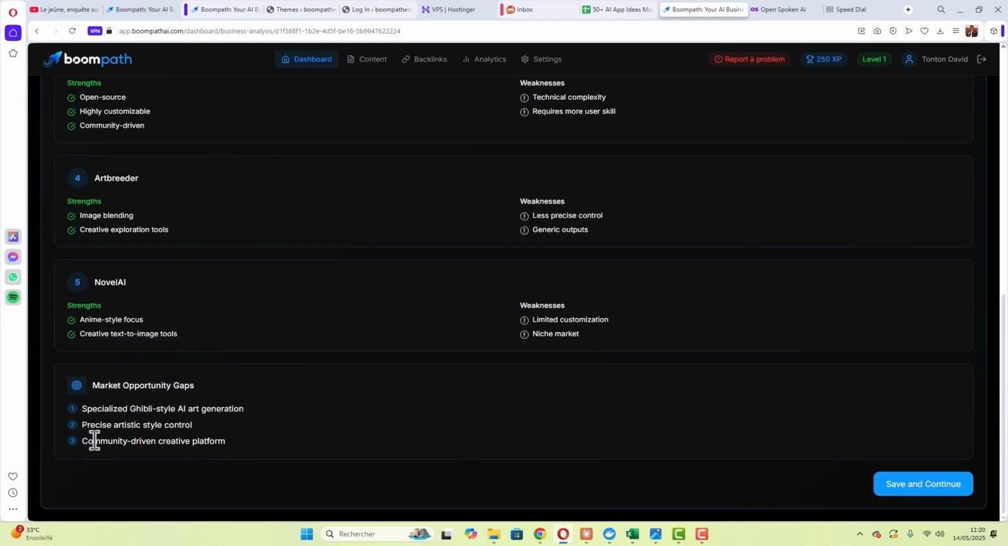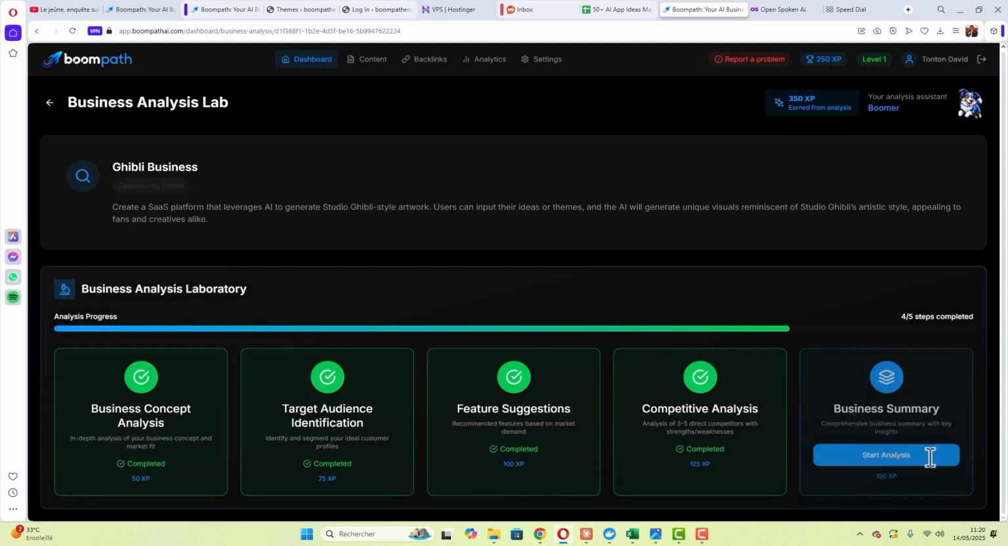Besides that, there will be the possibility to share within the community. So users generate images, and those images can be published under certain conditions, so that the community can see the creations. It brings things to life, and that's interesting for the business. So we're going to click save and continue.